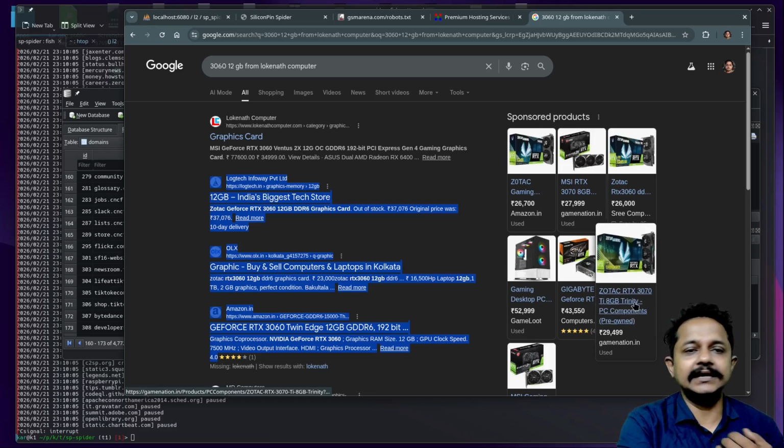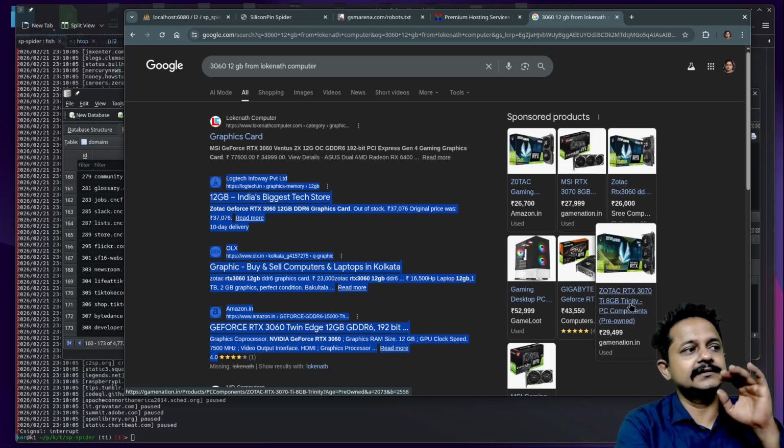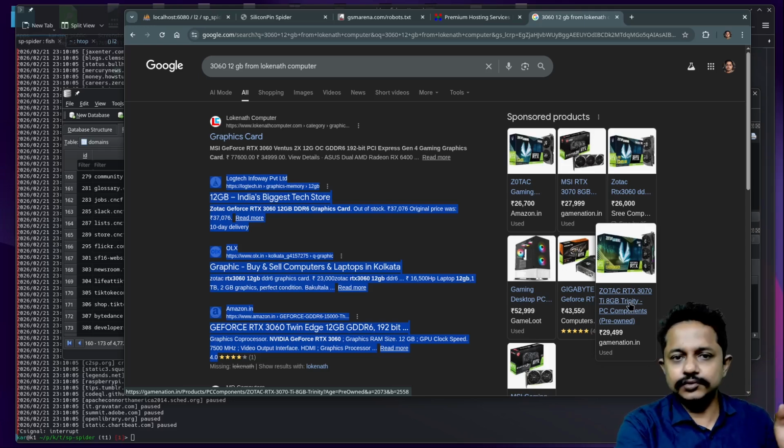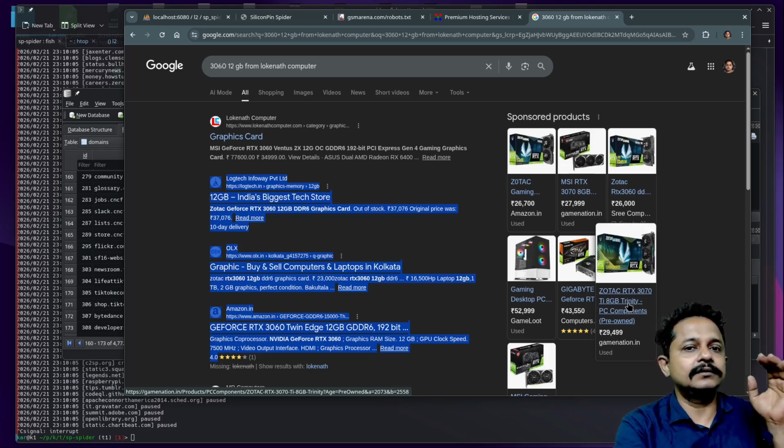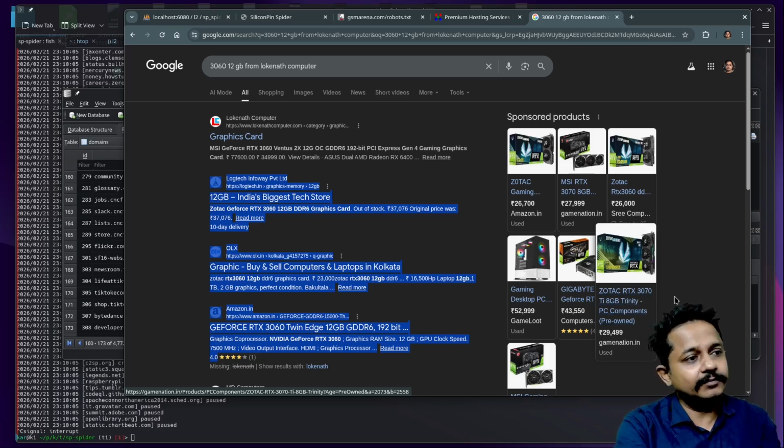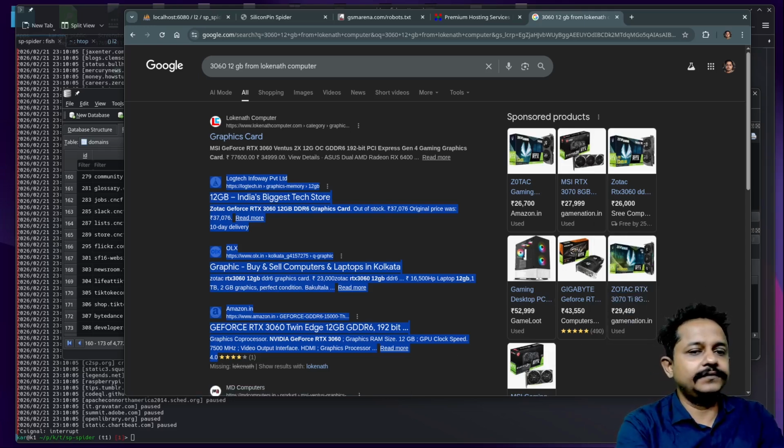If you are interested, let me know. I will provide all that information, all my experiences, along with the source code. The source code is, by the way, hosted on Silicon Git. If you want, I can host it on GitHub or somewhere else. Let me know if you are interested.